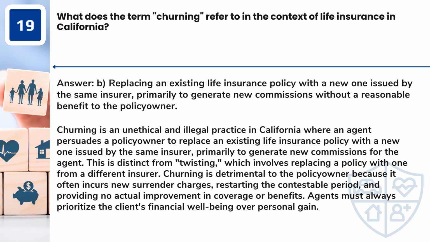This is distinct from twisting, which involves replacing a policy with one from a different insurer. Churning is detrimental to the policy owner because it often incurs new surrender charges, restarts the contestable period, and provides no actual improvement in coverage or benefits. Agents must always prioritize the client's financial well-being over personal gain.